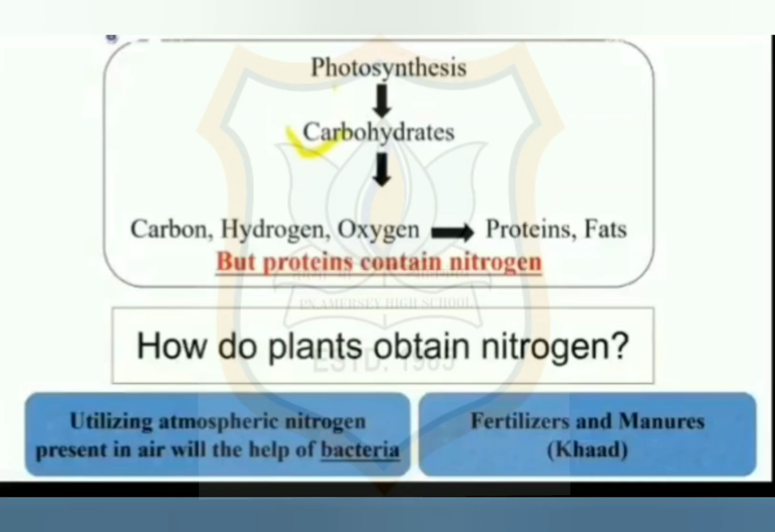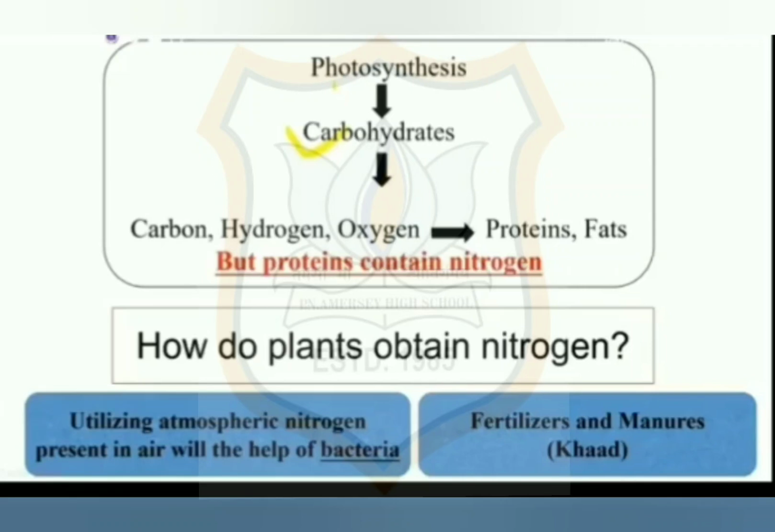Carbohydrates are prepared during the process of photosynthesis. Carbohydrates contain carbon, hydrogen and oxygen, and these are used to make proteins and fats. We also know that protein contains nitrogen. How do the plants obtain nitrogen?